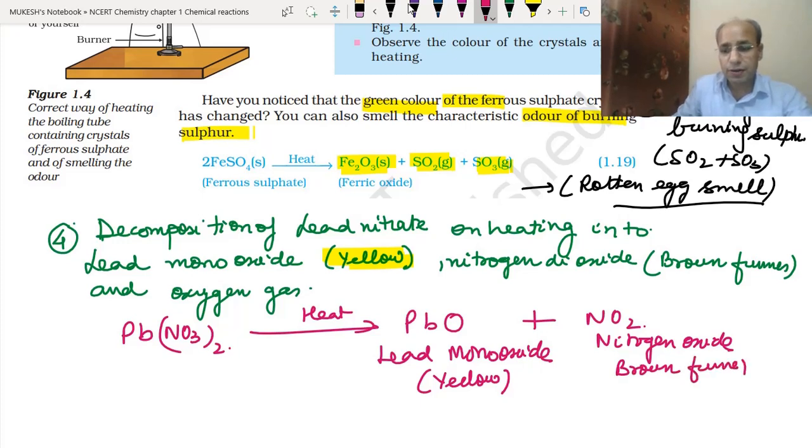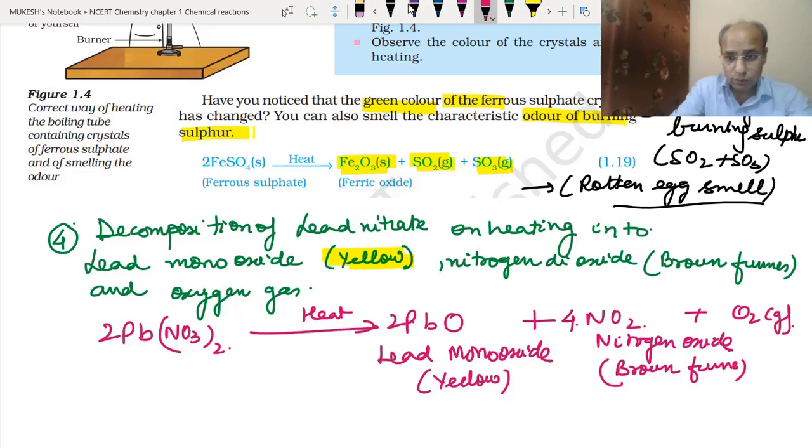These are the observations that we get. Clear? So let's balance it. It becomes 2, 2, 4, 1. So this is the balanced equation.